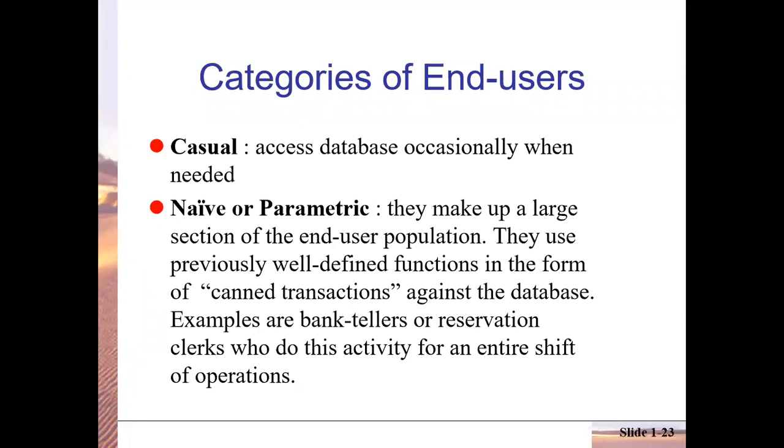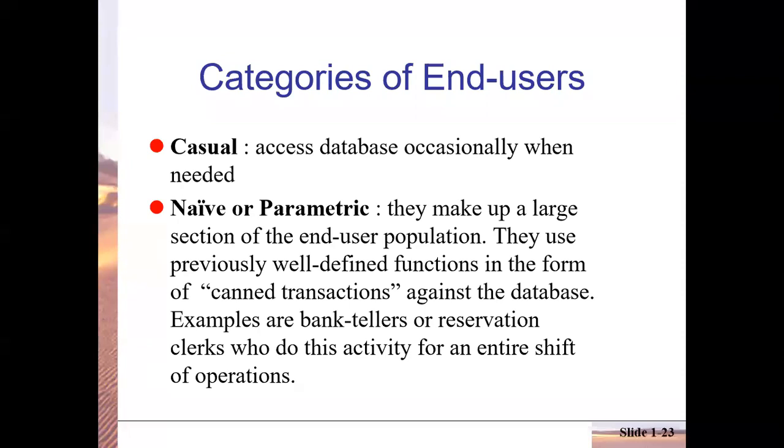So for them, some shortcuts can be prepared, and these shortcuts are programmed with the help of functions. So such users who frequently perform the same transactions again and again with the database, and for them some well-defined functions are written, and such transactions which are frequently performed are called canned transactions.